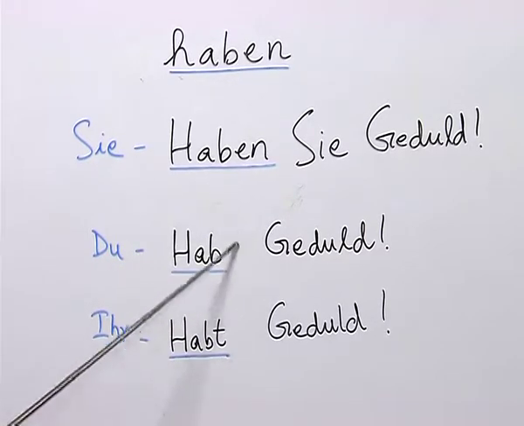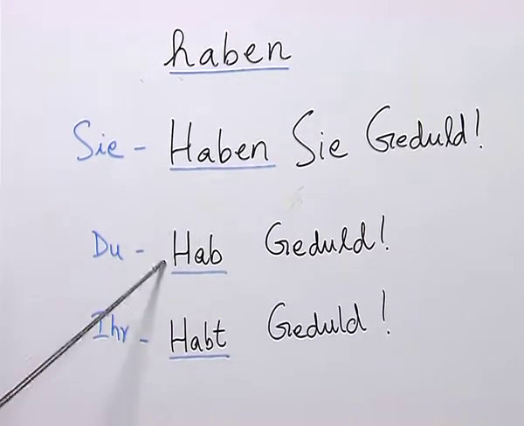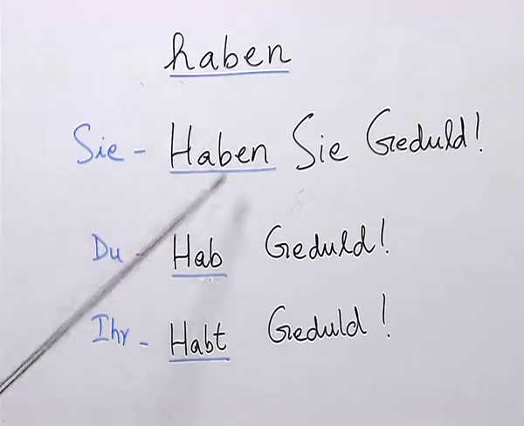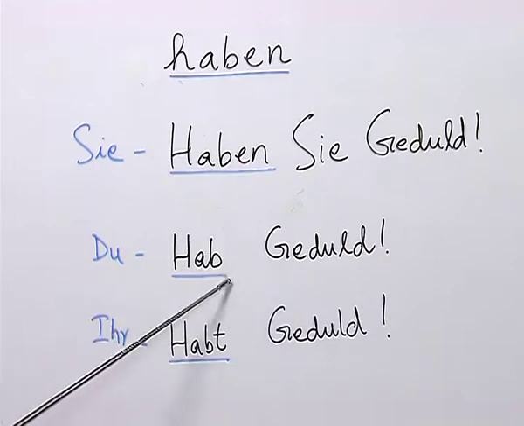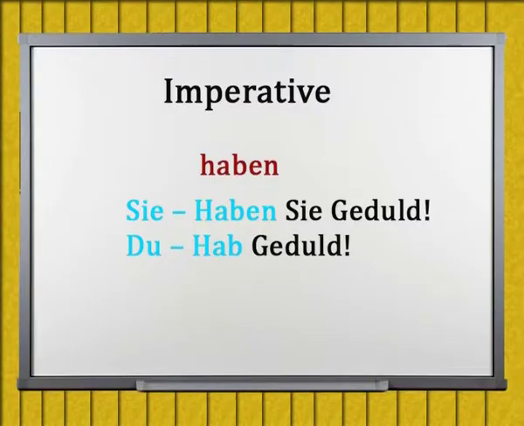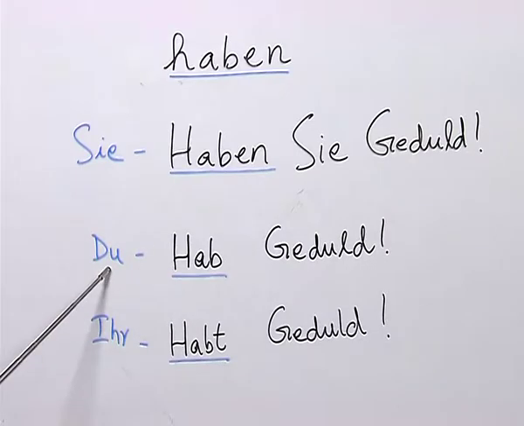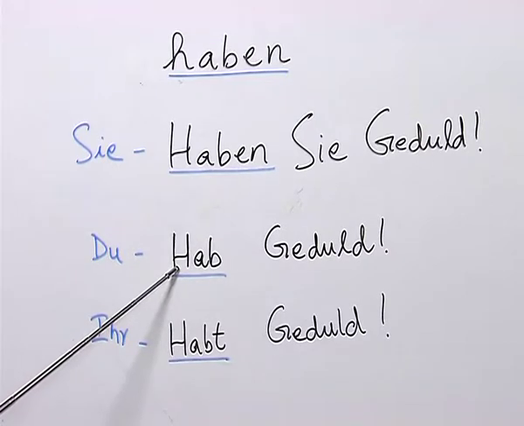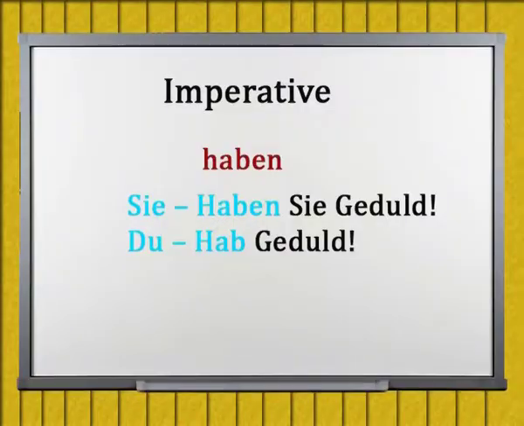Also, what is the important thing which you see here? You see that the verb haben is retained here without its ending. If you remember, the verb haben with du is always conjugated as hast. However, here haben is not conjugated, only the ending is removed and the main part of the verb is retained.